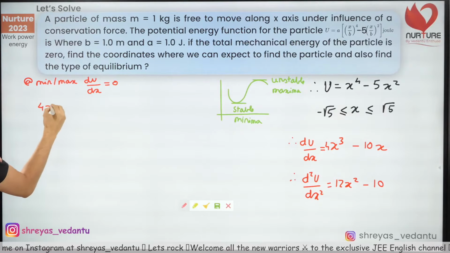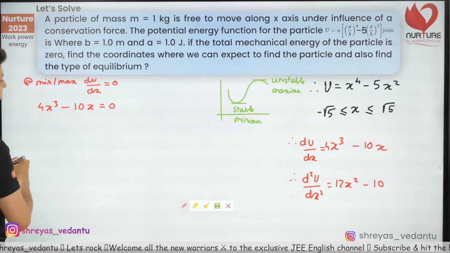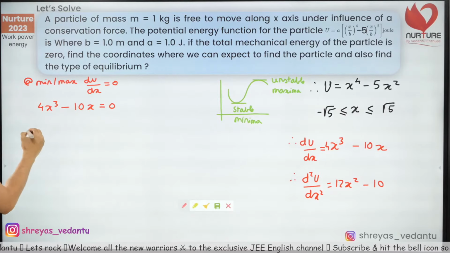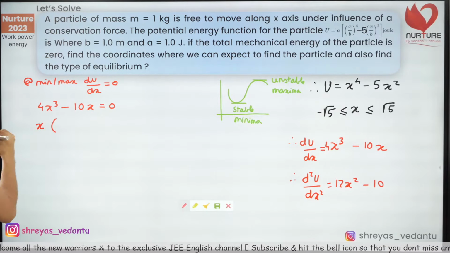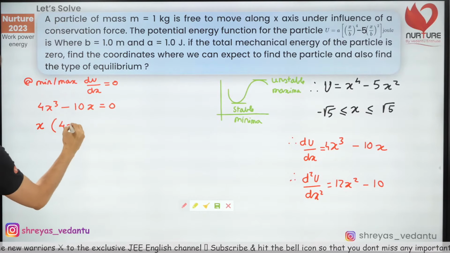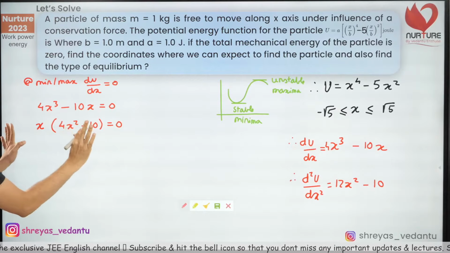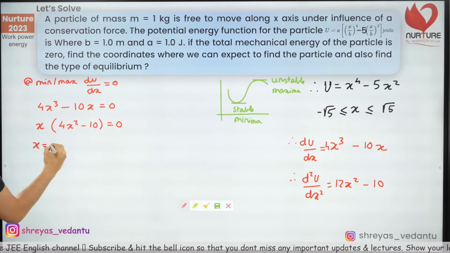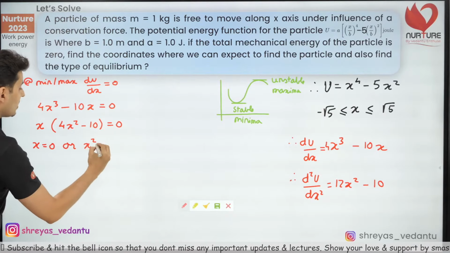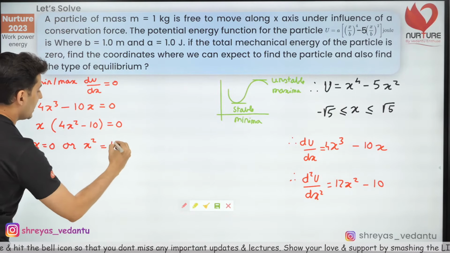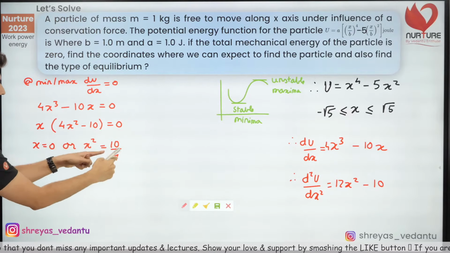Therefore, 4x cube minus 10x is equal to 0. Now just move this around. So we have x into (4x square minus 10) is equal to 0. So I have got two solutions: x is equal to 0 or x square is equal to 10 by 4. So 4x square minus 10 is 0, that means x square is 10 by 4.